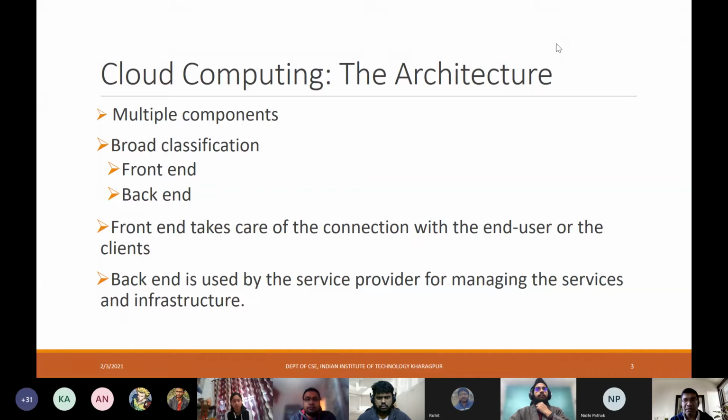Once again, I already spoke about this in the last lecture, but just for the sake of continuity, this front end is the one which is interfacing with the end users or the clients and takes care of the connection with the clients. And the back end is more from the service provider point of view, right? Service provider viewpoint and management of the services, taking control of the infrastructure and managing the infrastructure and so on.